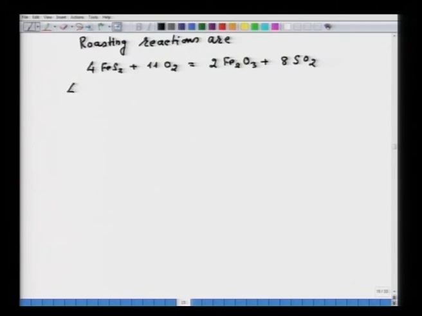Similarly, for CuFeS2: 4 CuFeS2 plus 13 O2 gives 4 CuO plus 2 Fe2O3 plus 8 SO2. So, these are the roasting reactions, and there is no other mineral present in the ore concentrate that requires oxygen. All that we have to find out is the moles of FeS2 and the moles of CuFeS2, and then straight away you know how much amount of oxygen would be required.